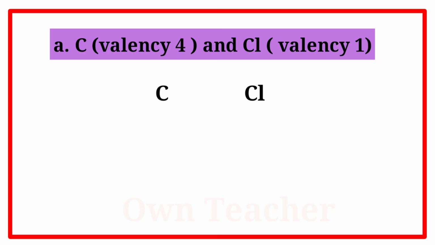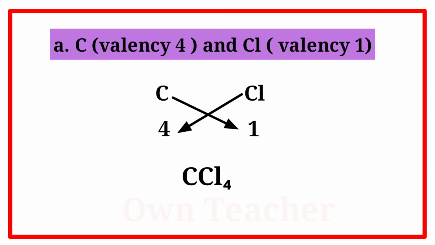Write the valency below the respective elements. Step 3. Cross multiply to obtain the number of atoms of the constituent elements in the molecule of the compound. Step 4. Write the formula of the compound obtained by cross multiplication: CCl4.